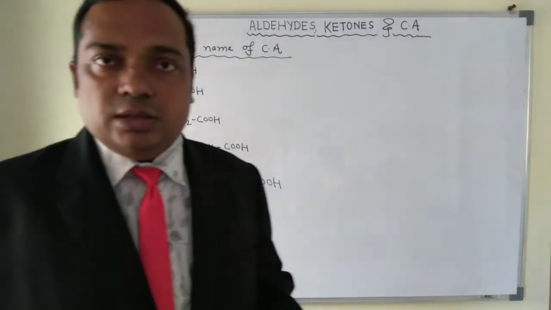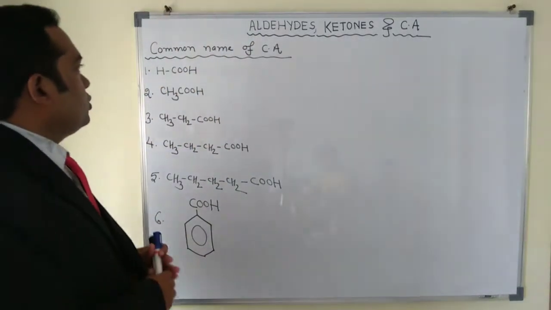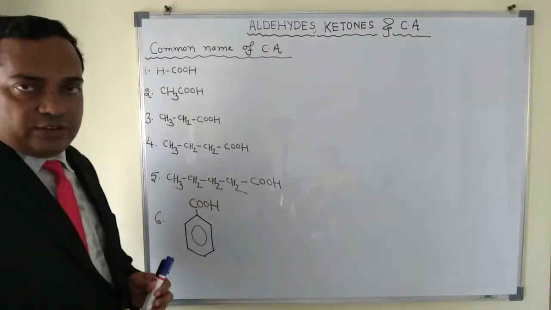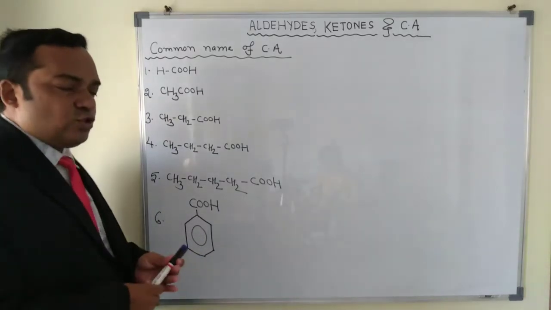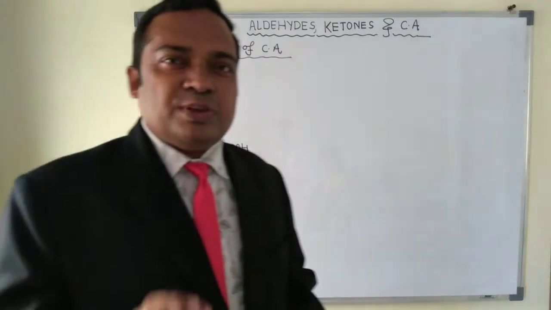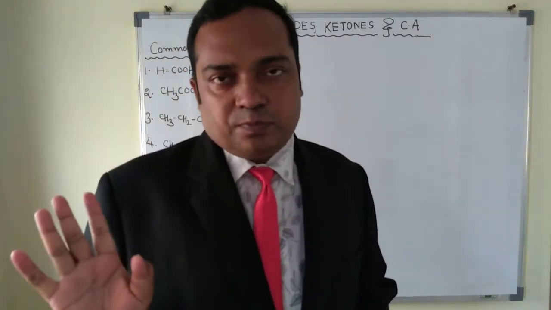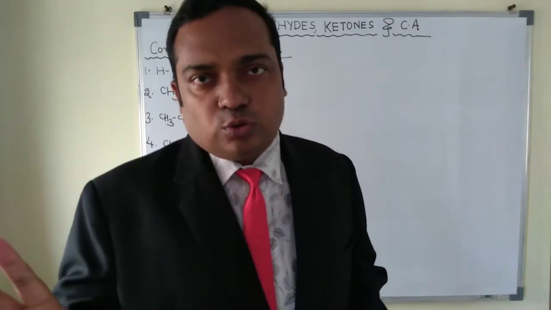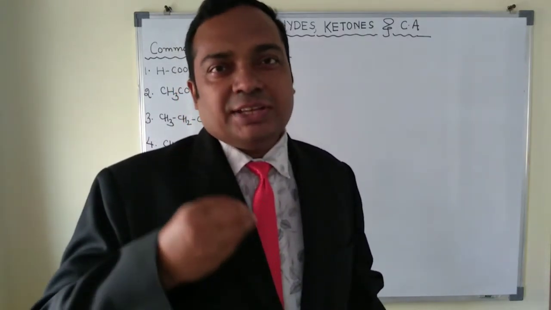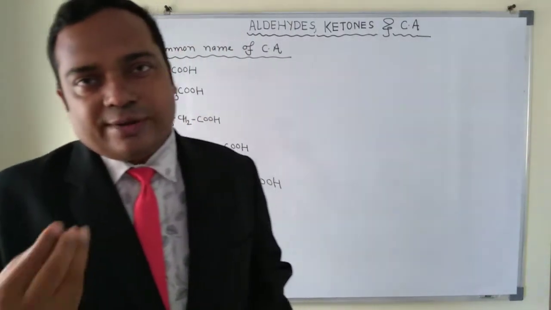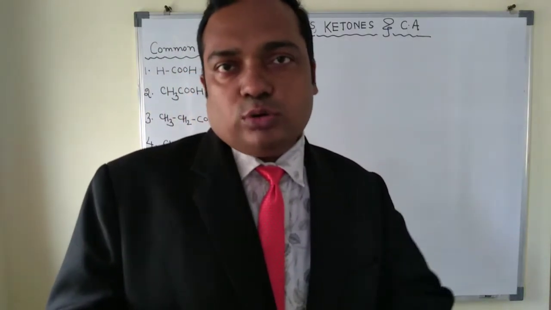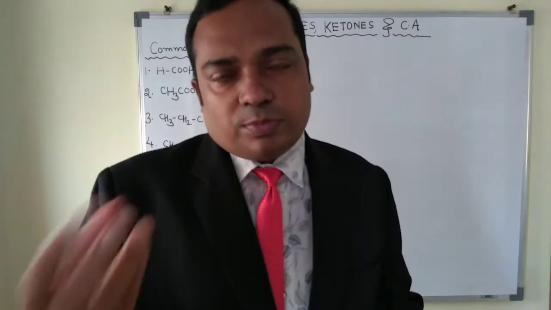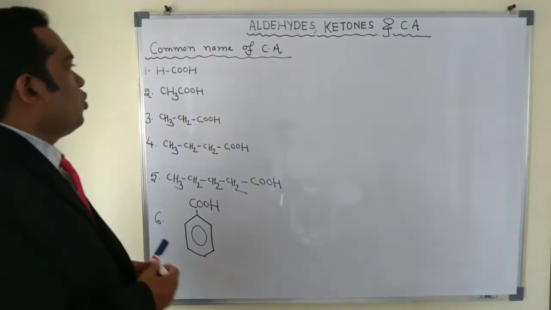Okay, so this is the introduction part, which we have already done. Now I'm going to start with the common names of carboxylic acids. I told you already there are no specific rules in the common system. We have to remember them as they are, because common names are derived from the source and nature of the compound.